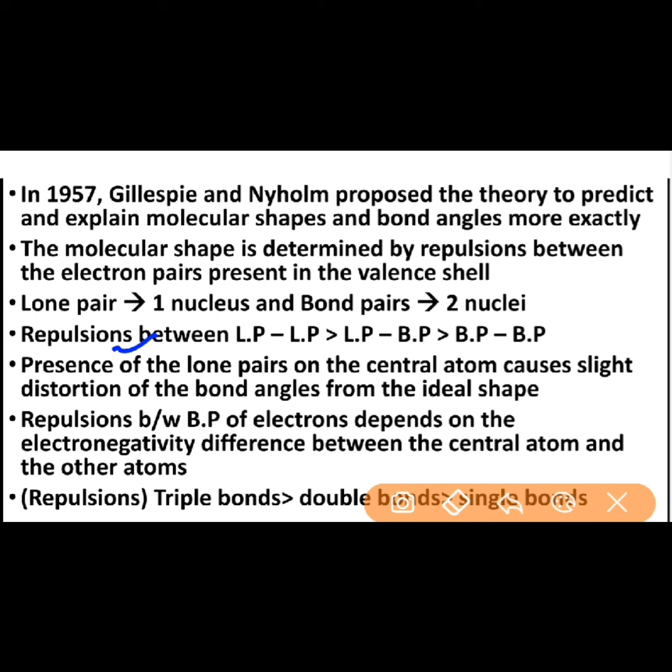Further, repulsions between bonding pairs of electrons depend on the electronegativity difference between the central atom and the other atoms, that we can see with certain examples ahead. And similarly, with reference to the bonds, it is observed that double bonds cause more repulsion than single bonds and triple bonds cause more repulsion than double bonds.